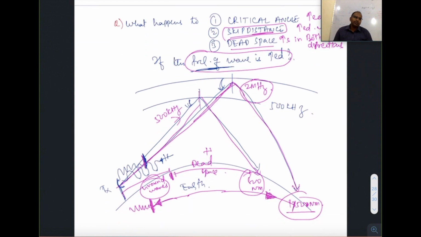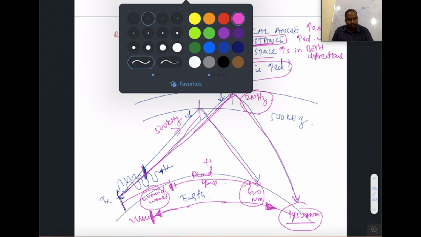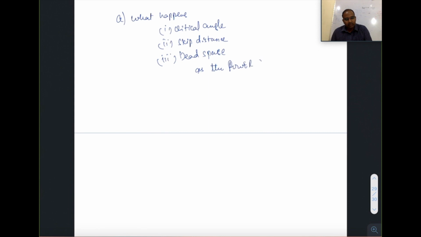This I have explained. And coming to the last and final question of this topic. What happens to the same question: number 1, critical angle; number 2, skip distance; number 3, dead space, as the power of the wave increases. This is the question. Now, what is power of the wave?